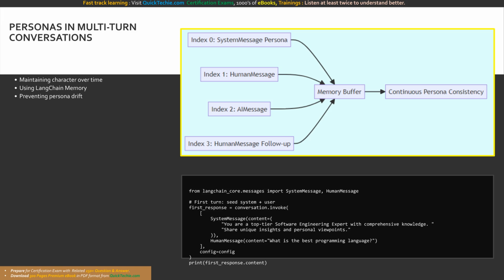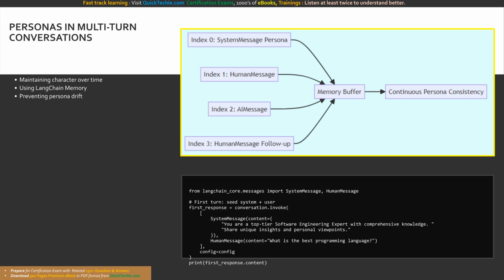On subsequent turns, only send the new human message so that the original system prompt remains at index 0 and isn't duplicated. This ensures the system prompt is only inserted once at the start, and all later turns naturally include the full conversation context. By anchoring the persona at index 0 of your memory array, you guarantee that even after 50 messages, your virtual assistant remains perfectly in character.